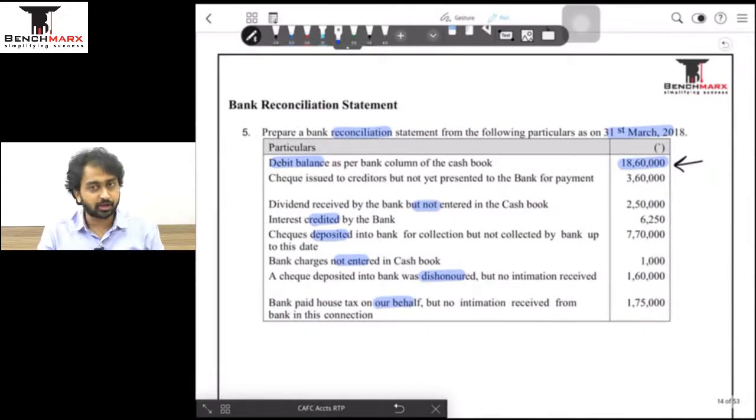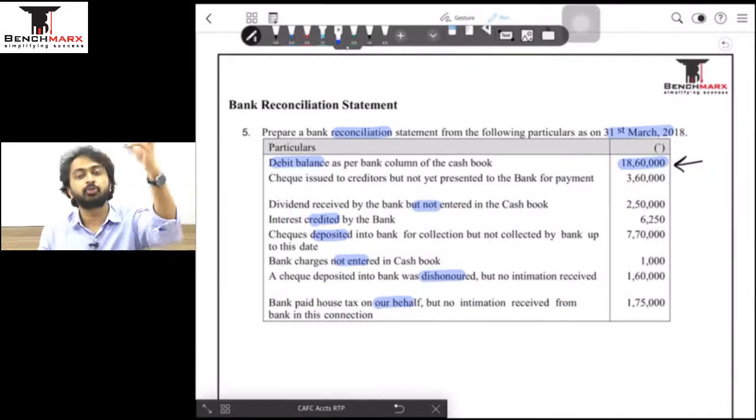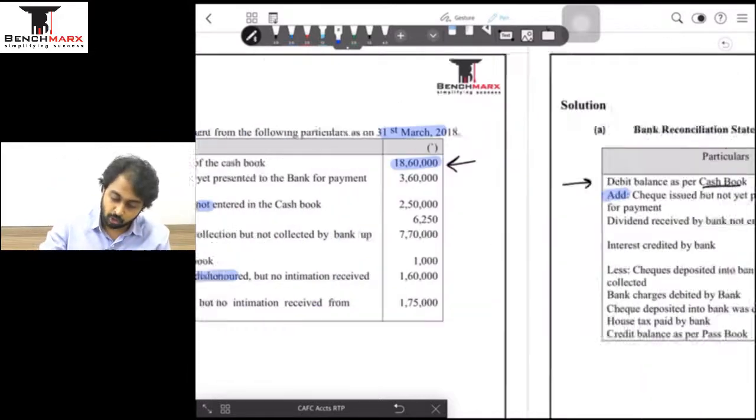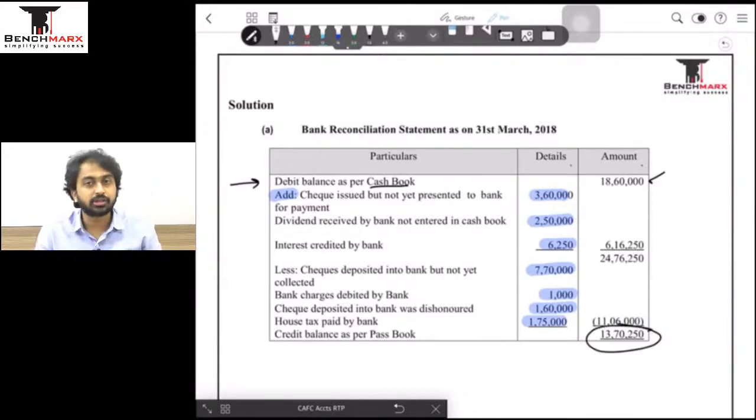बैंक पेड house tax on our behalf. So bank has done a payment, we do not know. When bank makes the payment, bank will reduce our balance, but we have no clue. So अपना balance already वही level पे है. Because of this bank's balance is less because of the subtraction. My balance is more because of not subtraction. So my balance is more, bank's balance is less. I'm traveling from more to less, and that is why I'm also subtracting 1,75,000, and that is how I ultimately reach the balance as per the passbook.